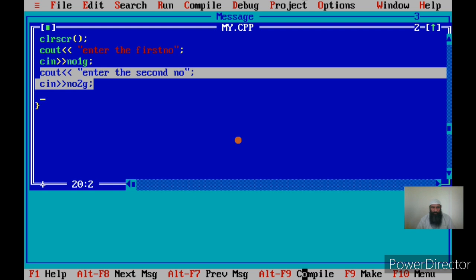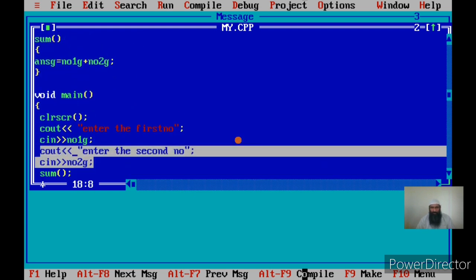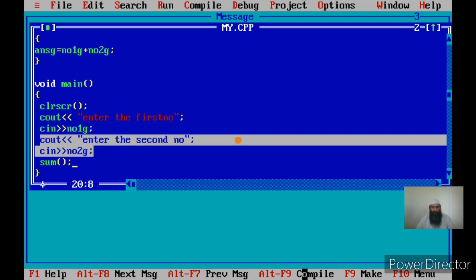Now after that I call the sum function, okay. Since number1 and number2 are global variables, they are accessible within the main, and I can input them, I can display their contents, and I can use them in assignment statements. So I have entered the value of two global variables in the main, okay.